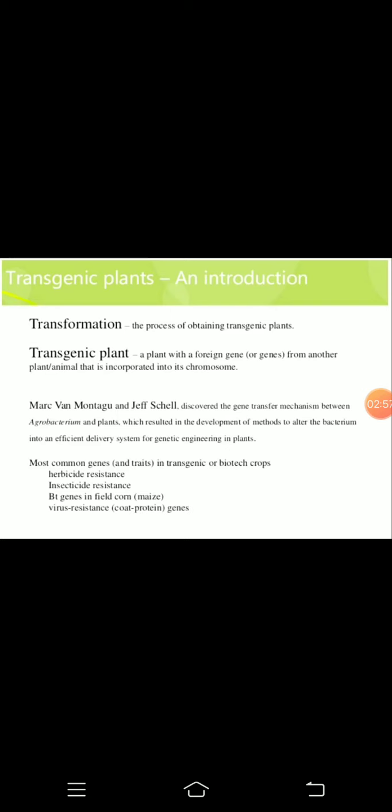I told you there is only one natural way to transfer the gene from one to another, and that is nothing but the Agrobacterium mediated.